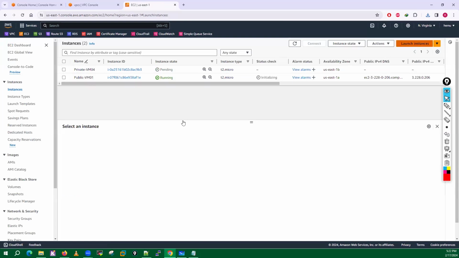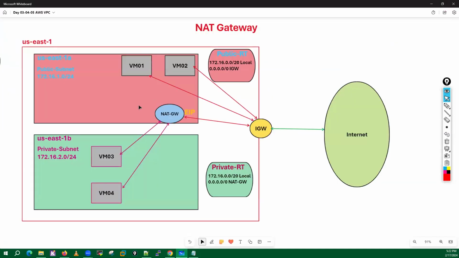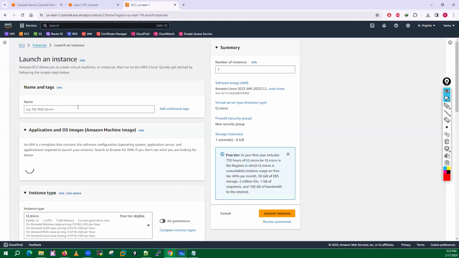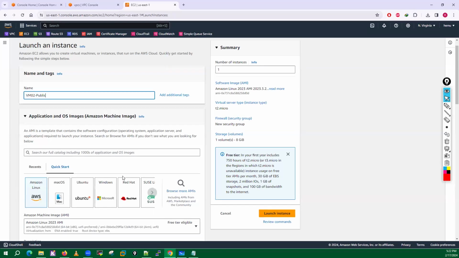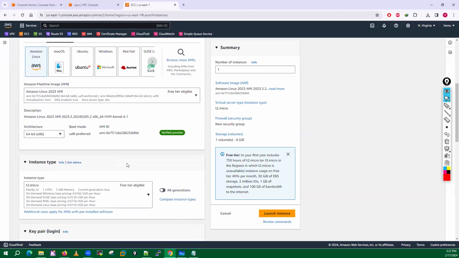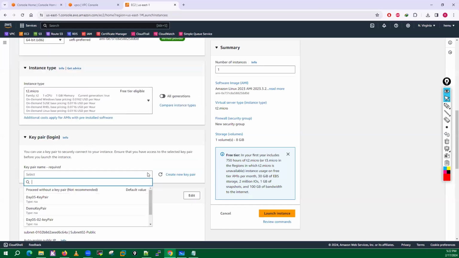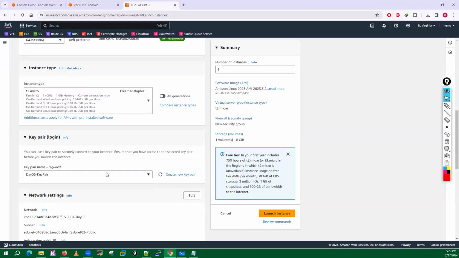Now let me launch two more VMs. Okay, let's go with this setup. I'll create VM 02, which is also a public VM. For the key pair, let me use the day 5 key pair.